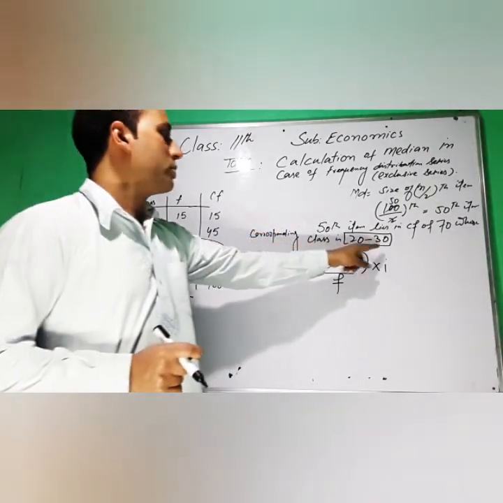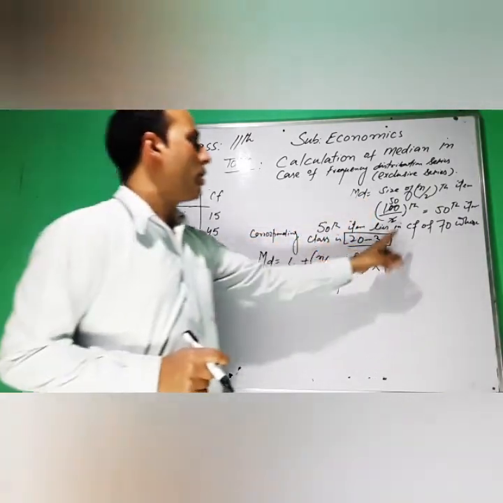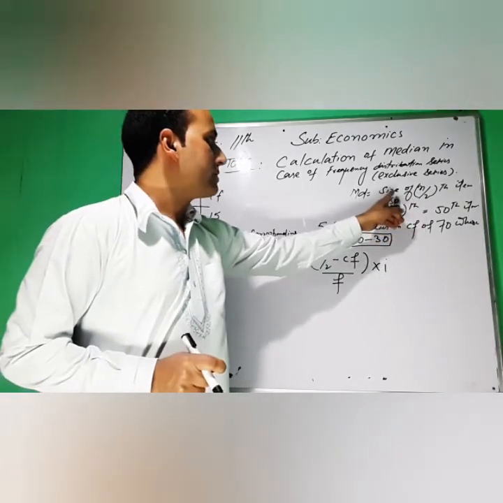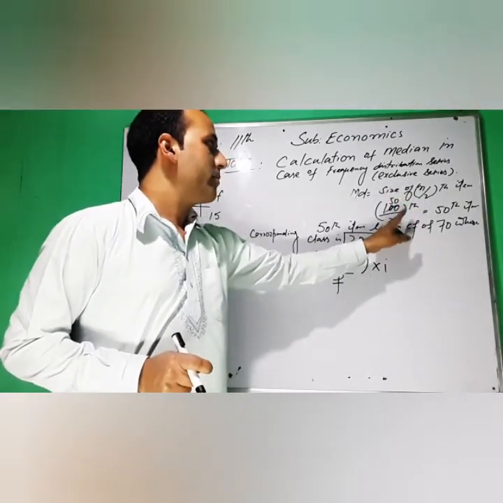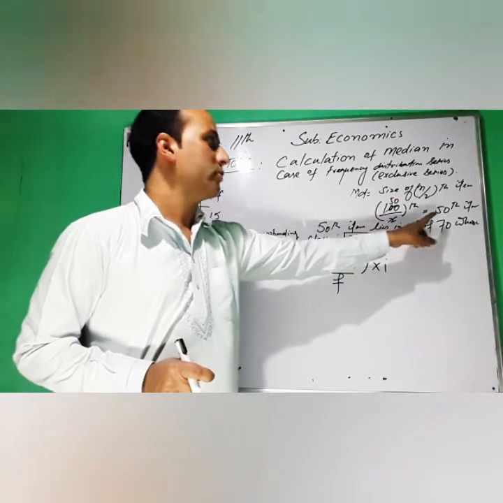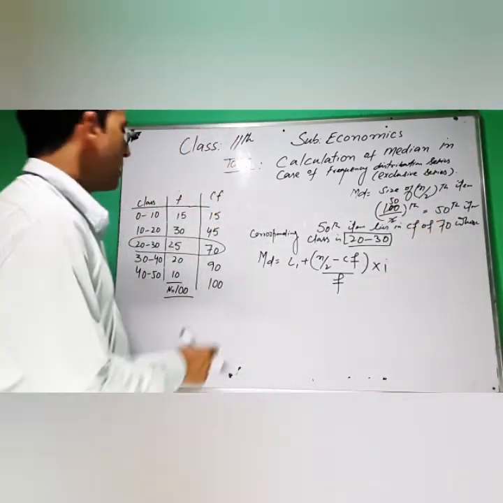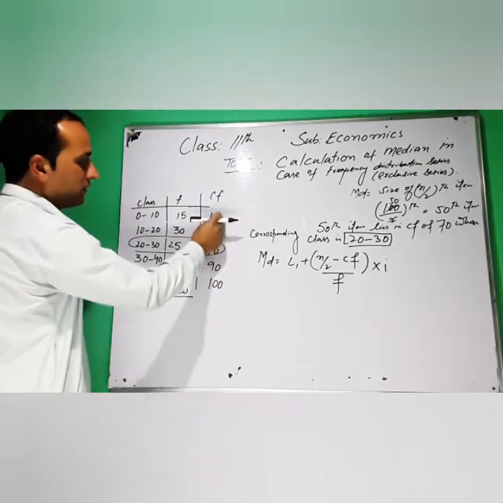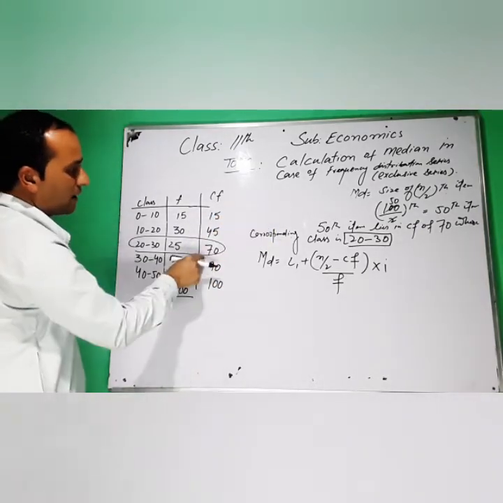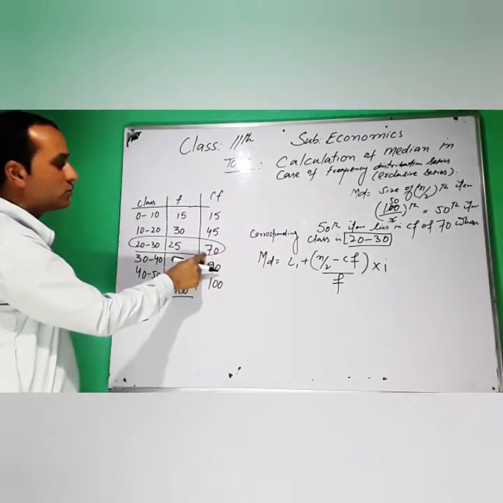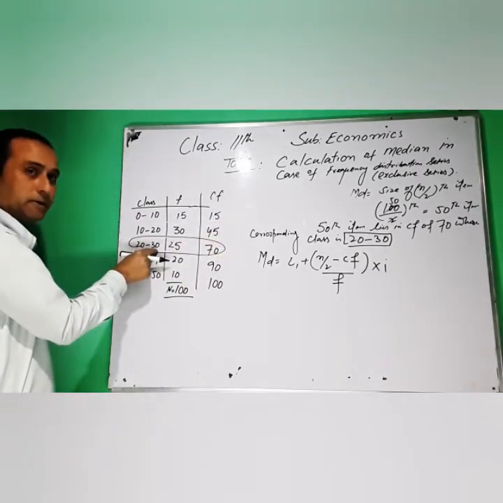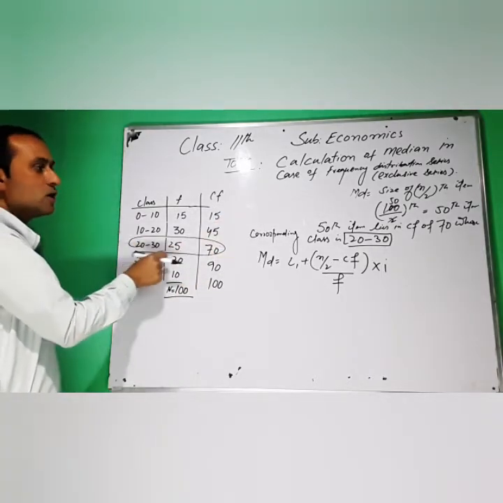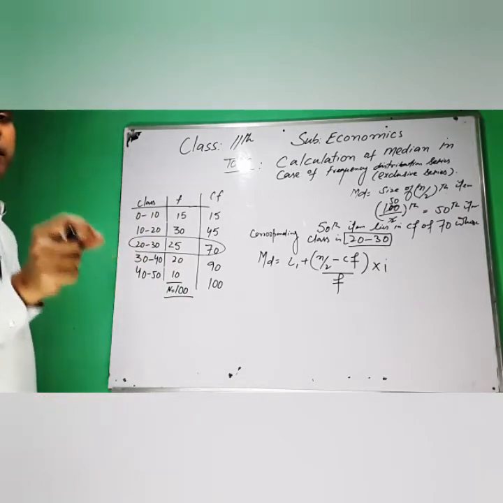Our median class is 20 to 30, and I have already told you how to find it: size of n divided by 2 atom, which is 100 divided by 2, equal to 50. The 50th atom lies in the cumulative frequency of 70, whose corresponding class is 20 to 30. So 20 to 30 is our median class.